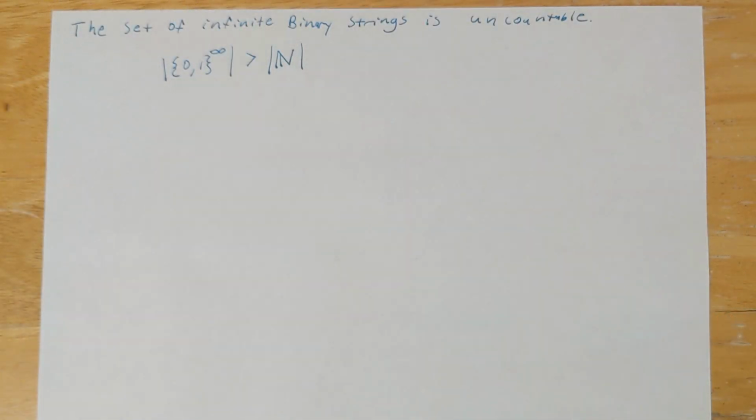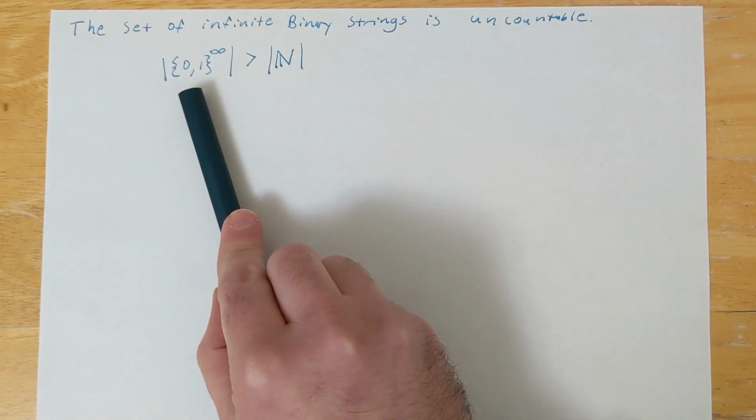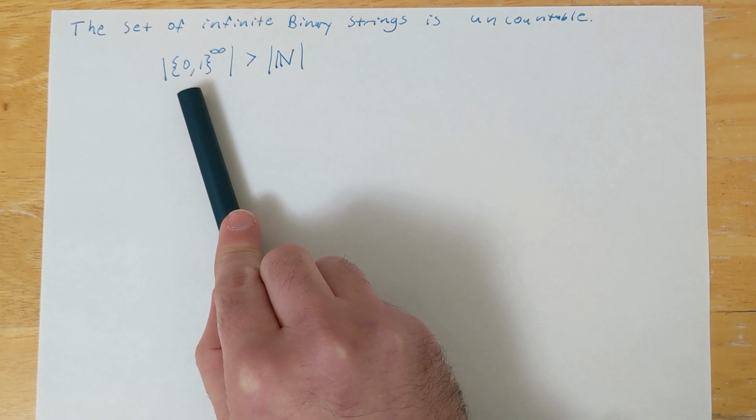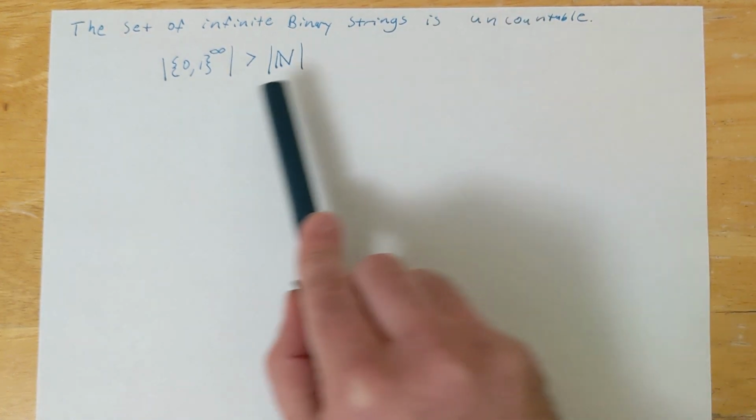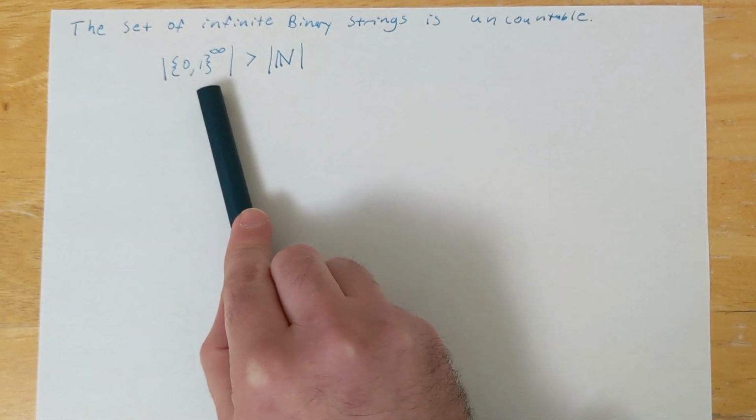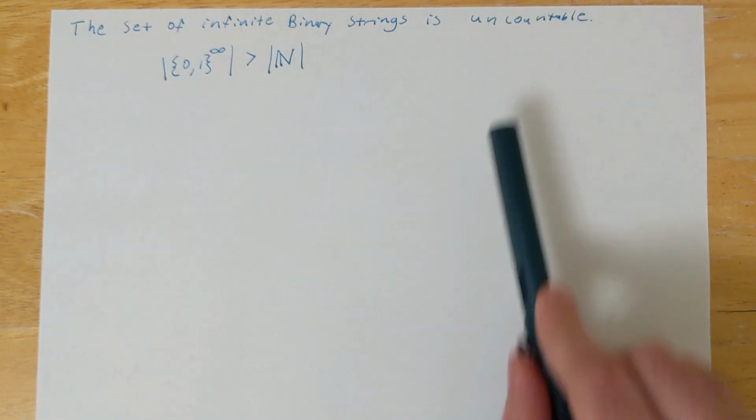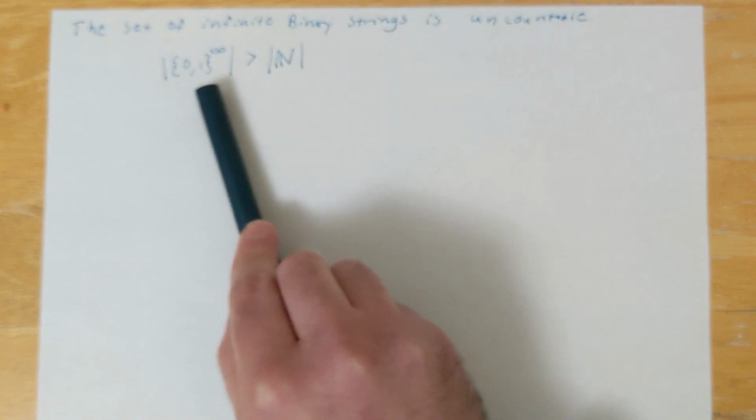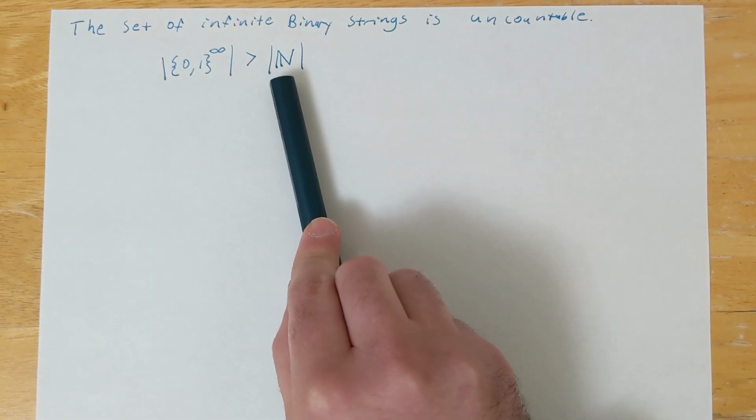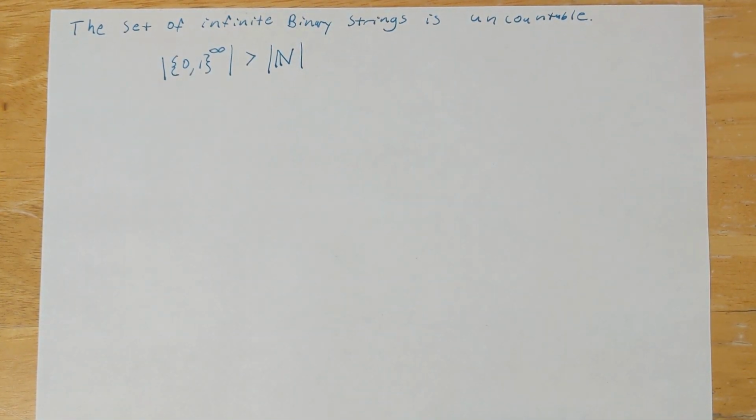So we know the set of finite binary strings is countable. But what about the set of infinite binary strings? What we're going to show next is that that set is uncountable. So if we consider all the binary strings that are of infinite length, we want to show that's uncountable, namely that the cardinality of that set is greater than that of the natural numbers. So uncountable means its cardinality is greater than the cardinality of the natural numbers.